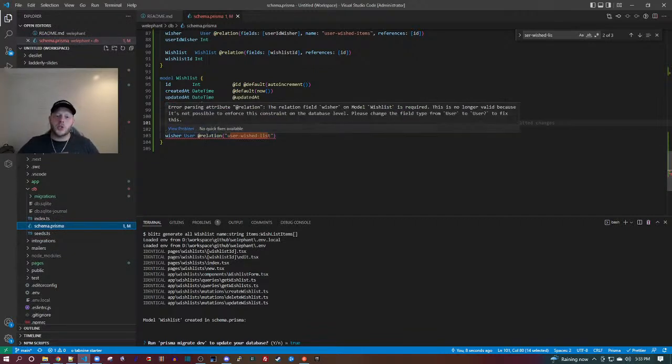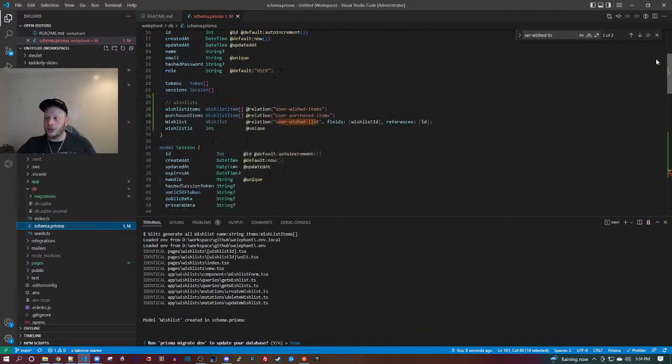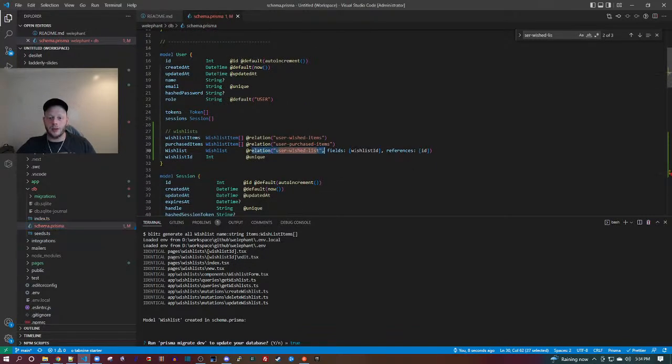Okay, so it's saying, hey, I get what you're trying to do, but I can't enforce this at the database level. So let's flip it, right? So what we tried to do is use the field declaration up here, but that's asymmetric with what we did with wishlist items. So here, let's just do it like this.